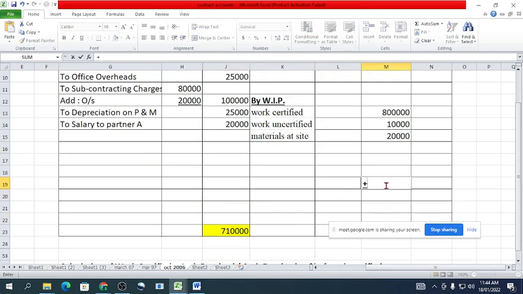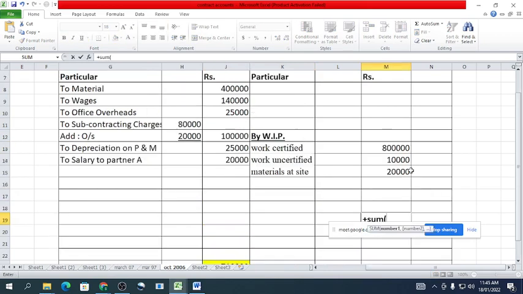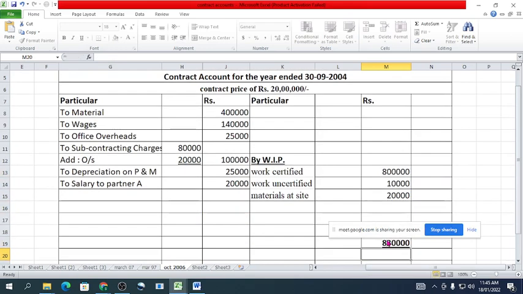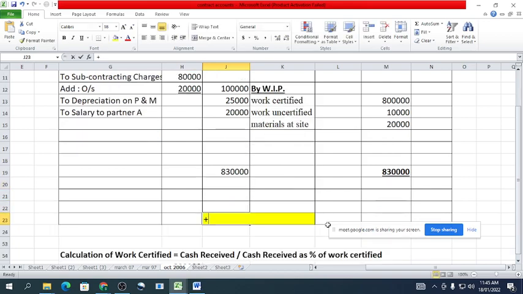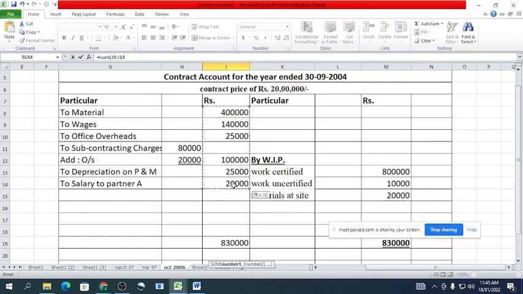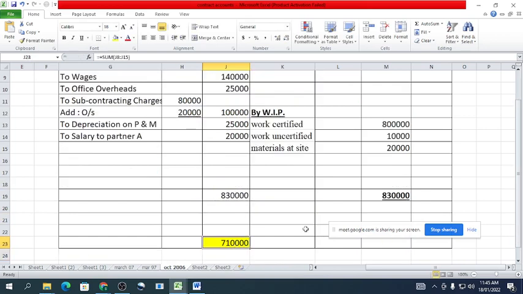Here the sum is 8,30,000 on the credit side, and the debit side is 7,10,000 rupees.